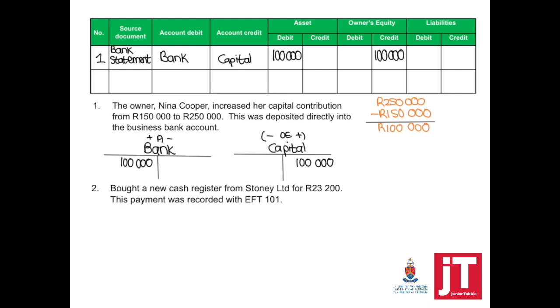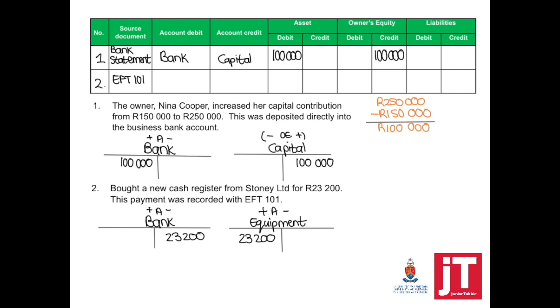Number 2. Bought a new cash register from Stony Limited for 23,200. This payment was recorded with EFT. So if I look at this transaction, a payment was made, so bank is involved. Be careful, you can't write cash register. That cash register will form part of my equipment. So bank will be credited and equipment will be debited. Both are classified as an asset. My source document, EFT, account debit, equipment, account credit, bank, and then asset, debit, credit.